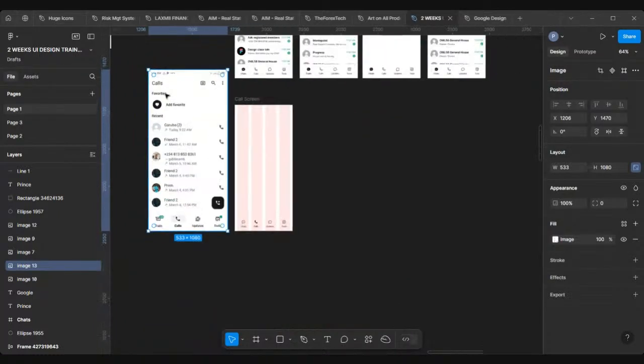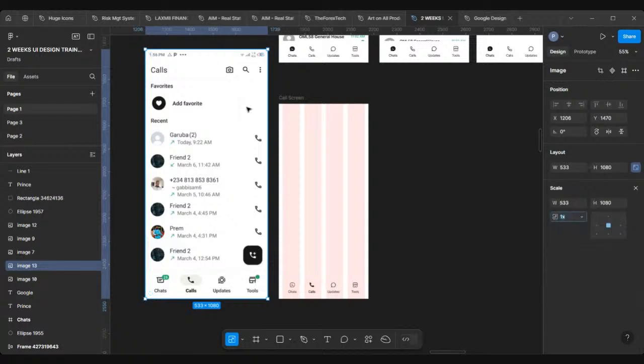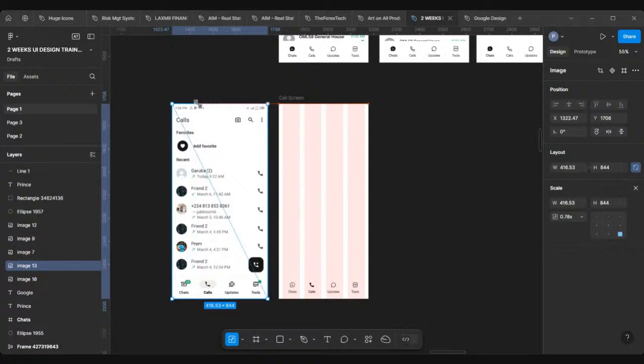So how do I make this screen size like mine? I'll press K on my keyboard to set it to scale. When I do that, check my control panel, it has changed. K is the shortcut key for scale. So I'll just take it from the edge and drag it. When you see the red line, it means it's snapping.